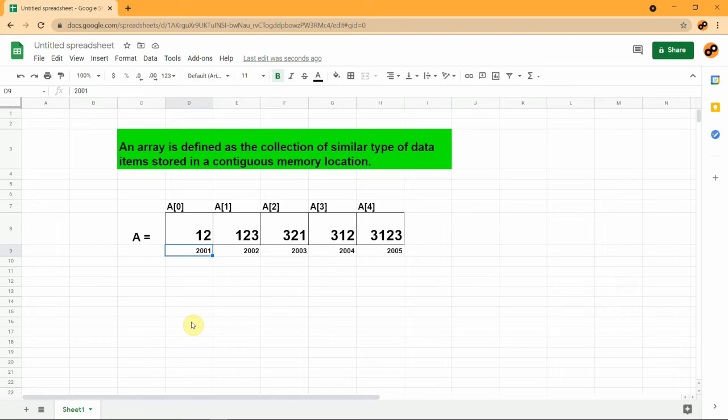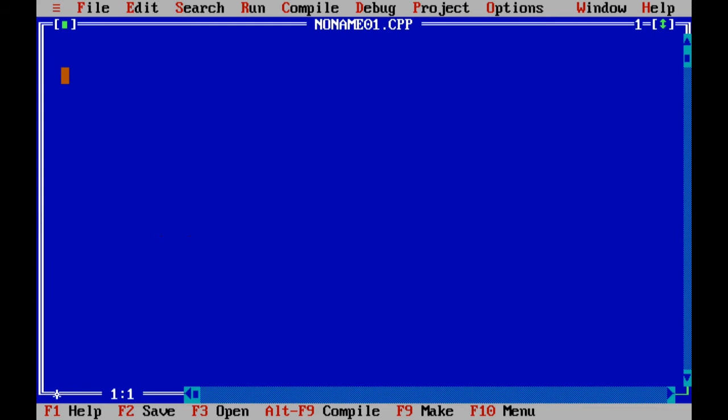I will explain how we can declare an array and how we can insert values into arrays in Turbo C. In an array you have three types of declaration. One, you can just declare an array and define the values one by one in the next lines. Another is you can declare and define the values together. And another is you declare it and take the values from the user. I will go through all three.